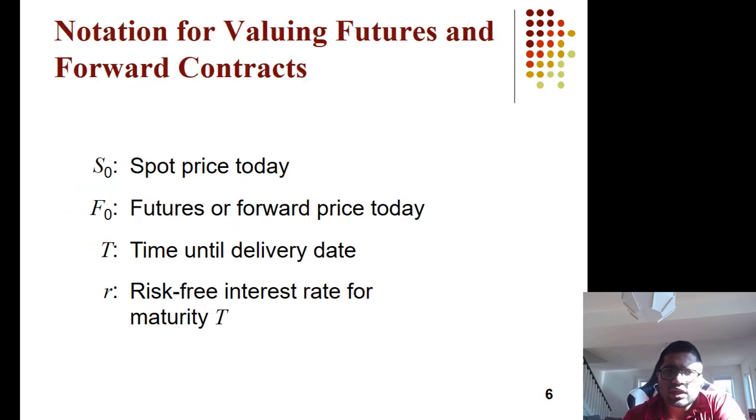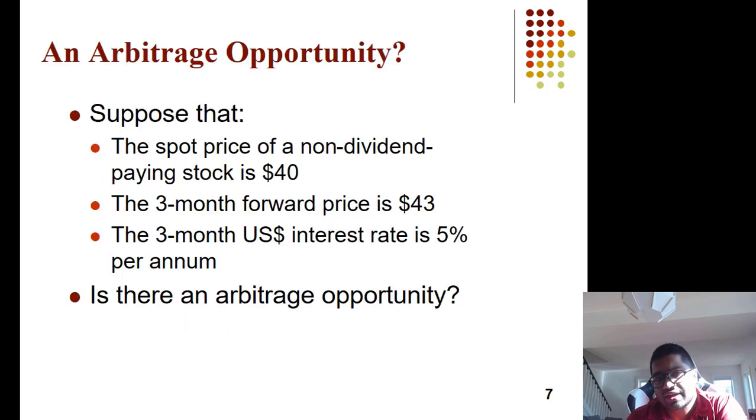Now the notation for valuing futures and options, which we discussed at length in that Excel file. S0 is the spot price today, F0 is the futures price that we are going to calculate, T is the time until delivery, that is remaining, and r is the risk-free rate. So is there an arbitrage possibility? The spot price for a non-dividend paying stock is 40. The forward price is 43. The risk-free rate is 5%. Is there an arbitrage? So how do you do it?